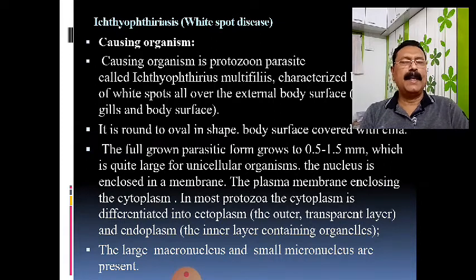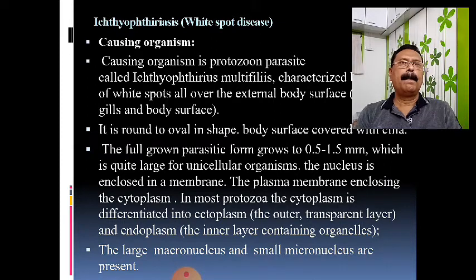So the body is covered with cilia, which are arranged in rows. The microscopic cilia are there, and the body is filled with cytoplasm.